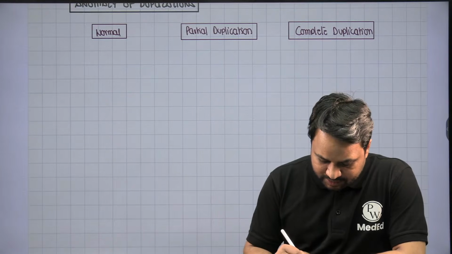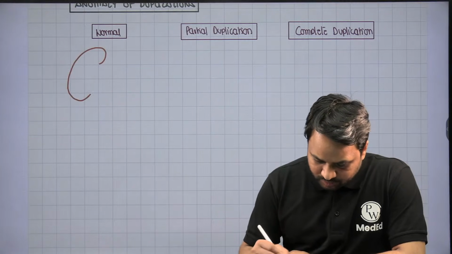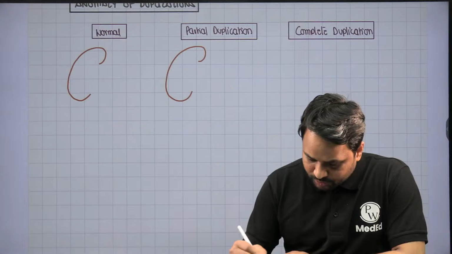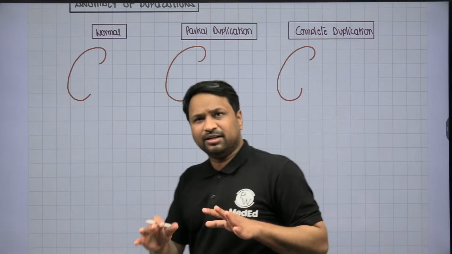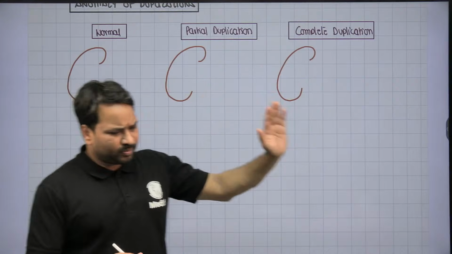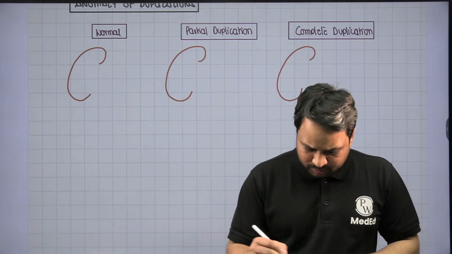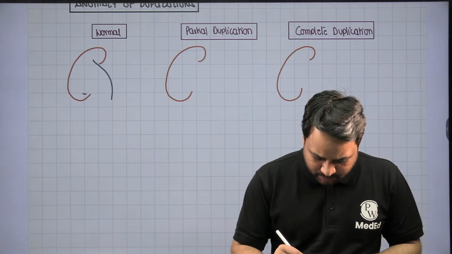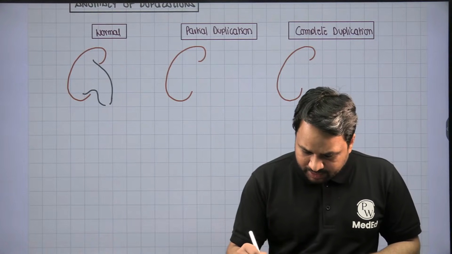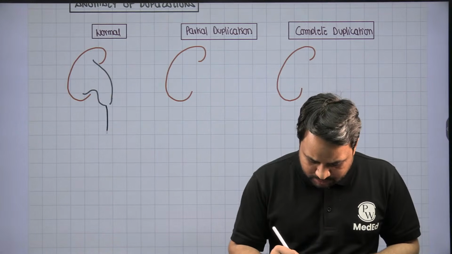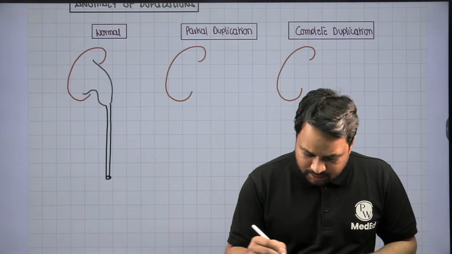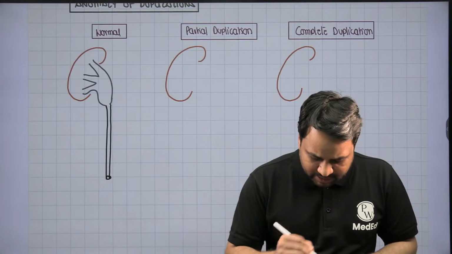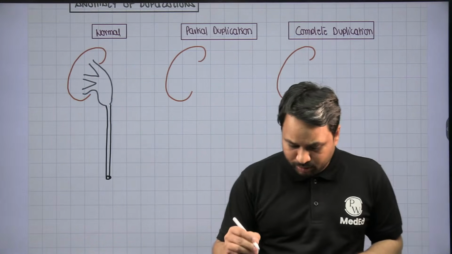Now, let's say this is the kidney. The kidney's orientation is going to remain the same for all of them, because in this disorder, the renal parenchyma or the kidney remains normal in all the contexts, right? Now, this is the pelvicalyceal system. There is one pelvicalyceal system, and there has to be one ureter. So this is the normal orientation.